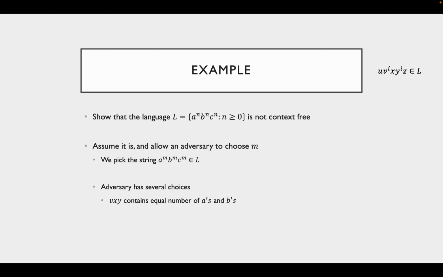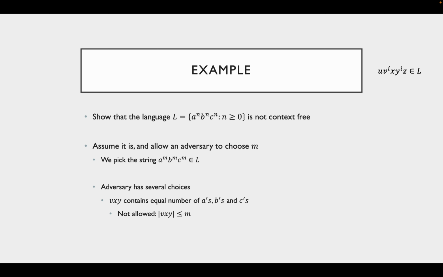Another option for the adversary is to choose VXY that contains an equal number of a's and b's. In this situation, again, you can choose i equals 2, and you will get that the word has been pumped out of the language, because you'll get a to the k, b to the k, c to the m, where k and m are not equal. In fact, the same is true if VXY has an equal number of b's and c's. So it seems like the only thing the adversary can try to do to keep it in the language is to choose an equal number of a's, b's, and c's.